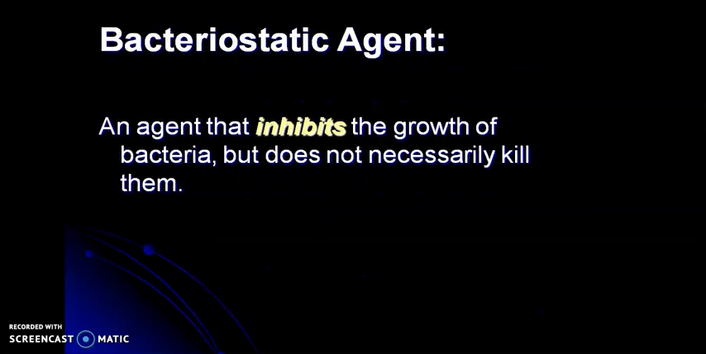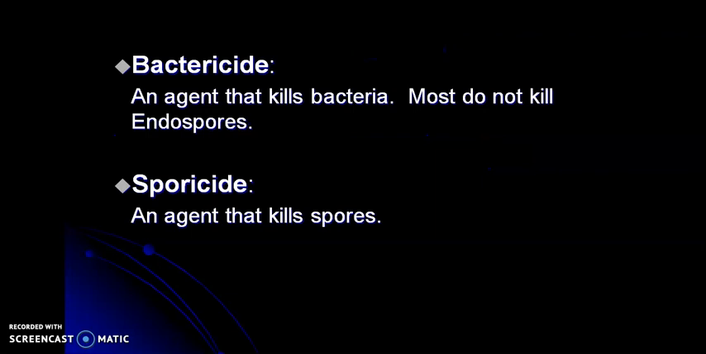Now, what's a bacteriostatic agent? An agent that inhibits the growth of bacteria but does not kill them is termed a bacteriostatic agent. And the substances that kill organisms often have the suffix "cide", which means in Latin to kill. So bactericide means the agent that kills bacteria, and sporicide means the agent that kills spores, and fungicide means the agent that kills fungus.